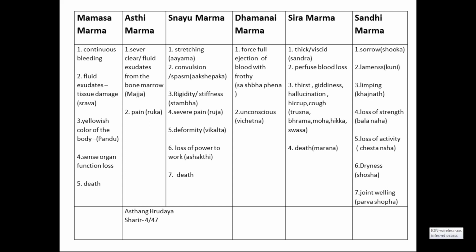And the last one is Mamsa, Asthi, Snayu and Sandhi marma, where the person survives with shoka, then lameness, kuni. Lameness means not able to stand or walk properly because of an abnormal gait. Gait means walking style, a locomotor system failure. That is the gait, how a person walks. If normal walking, normal gait; if limping, abnormal gait. That is kanjata.